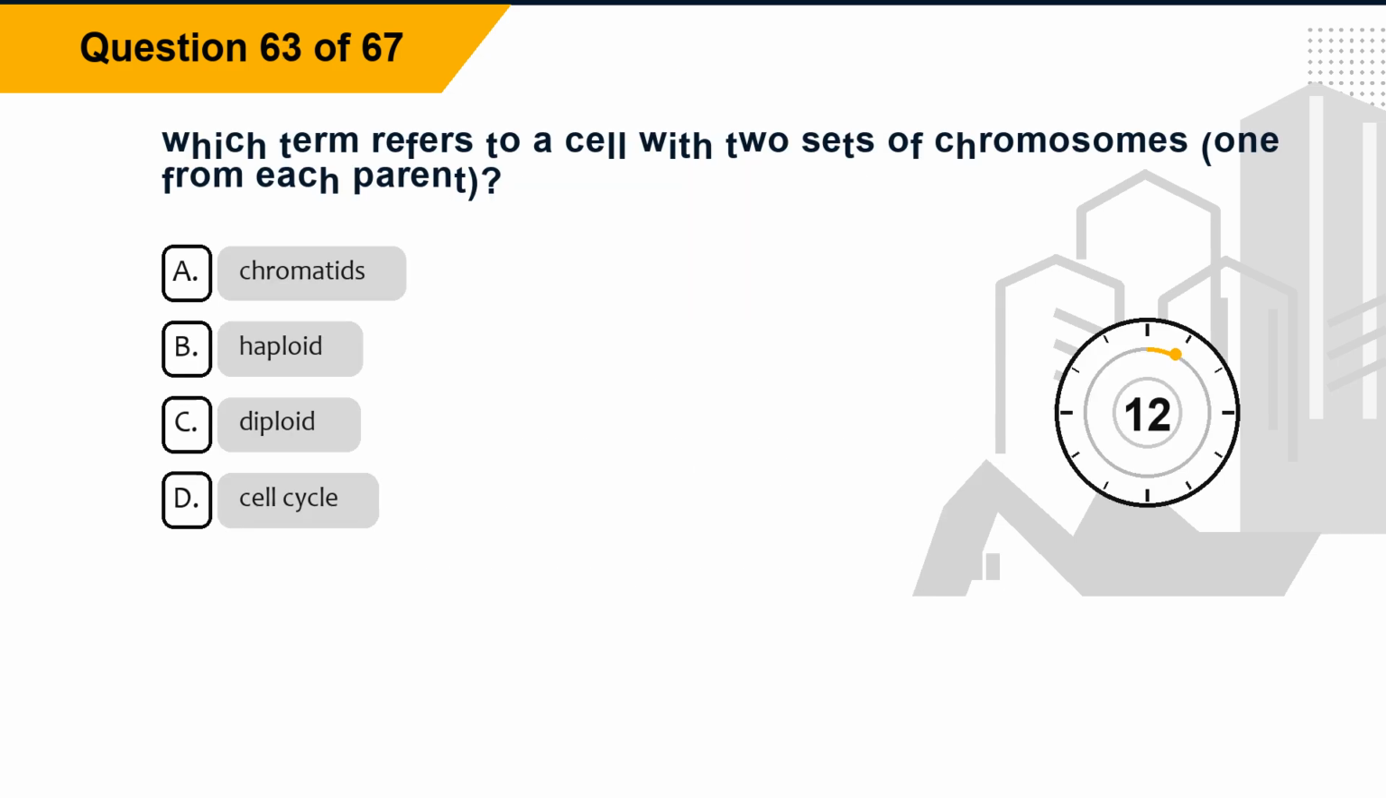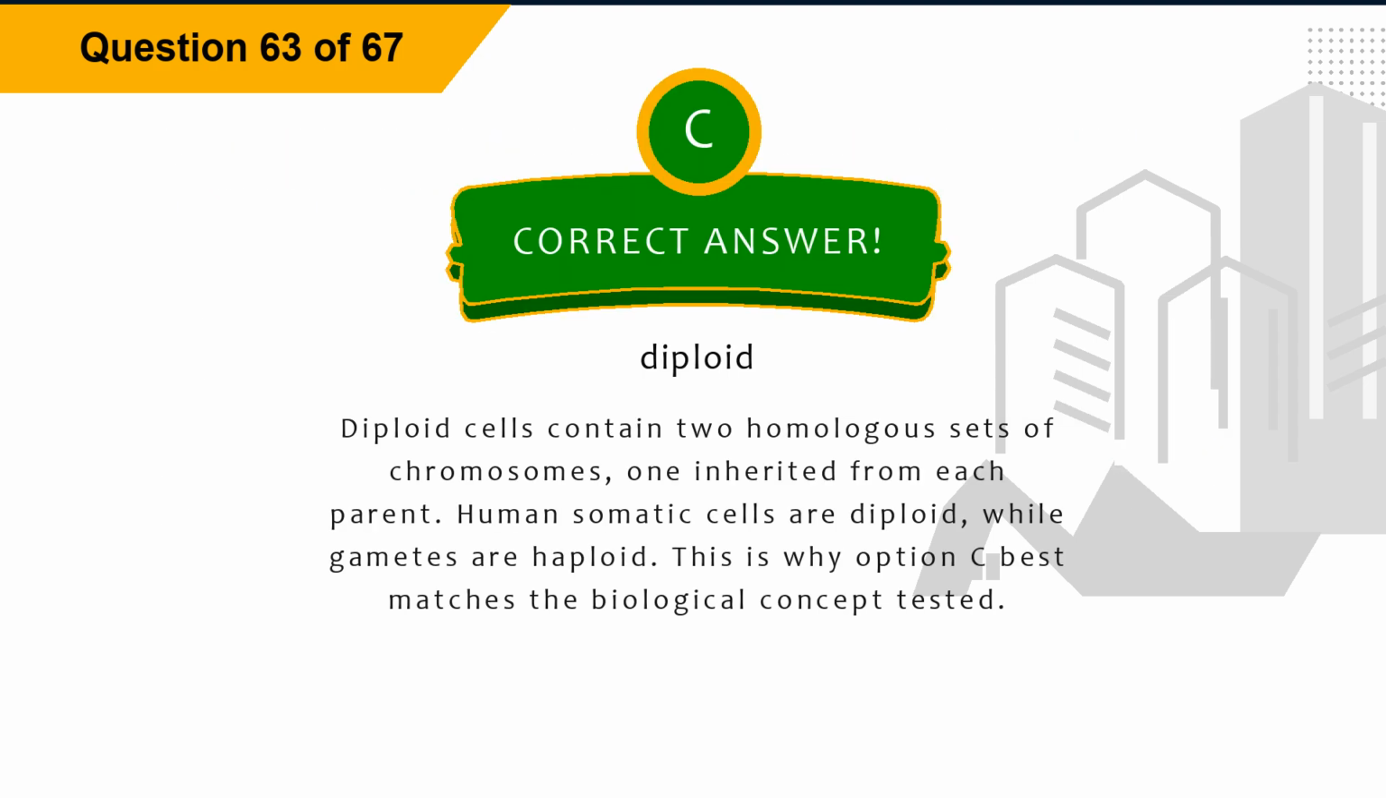Question 63. Which term refers to a cell with two sets of chromosomes, one from each parent? Option A, chromatids. Option B, haploid. Option C, diploid. Option D, cell cycle. The correct answer is option C, diploid. Explanation. Diploid cells contain two homologous sets of chromosomes, one inherited from each parent. Human somatic cells are diploid, while gametes are haploid. This is why option C best matches the biological concept tested.